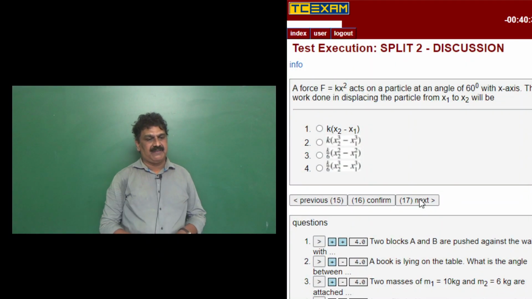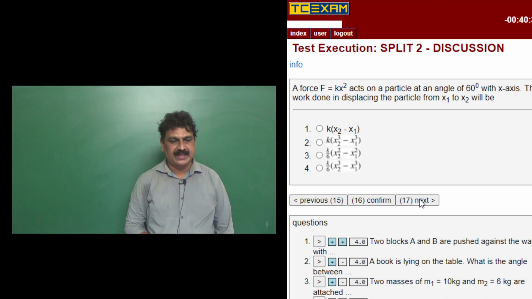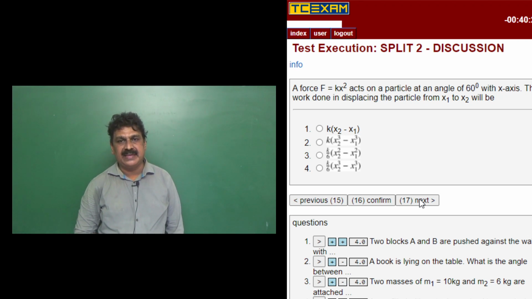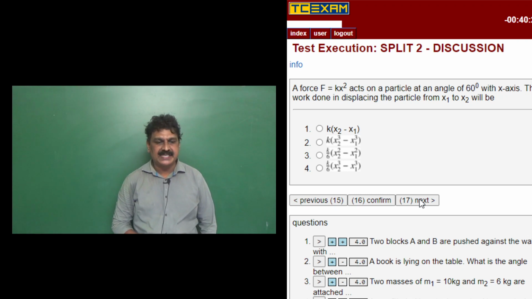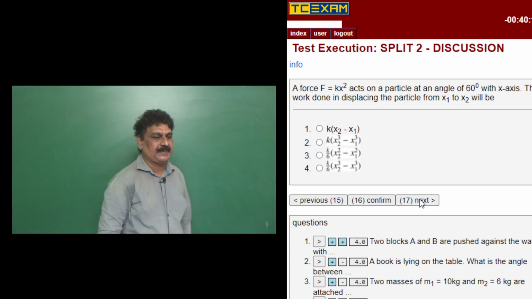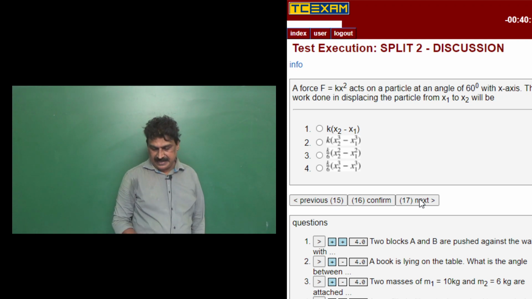Now, a force of F is equal to kx square acts on a particle at an angle of 60 degree with the x-axis. The work done in displacing the particle from x1 to x2 will be? So, is that clear?